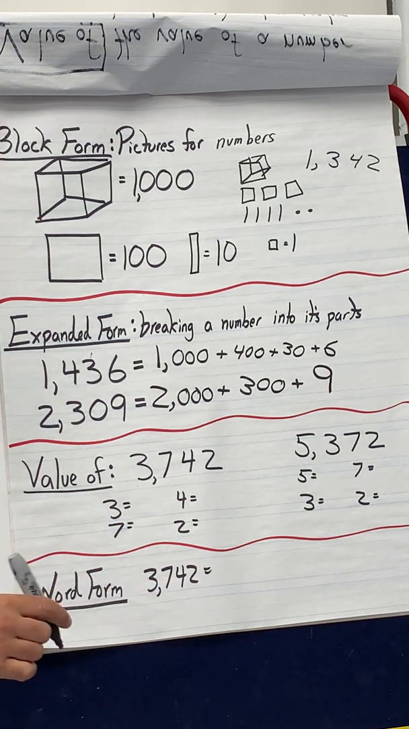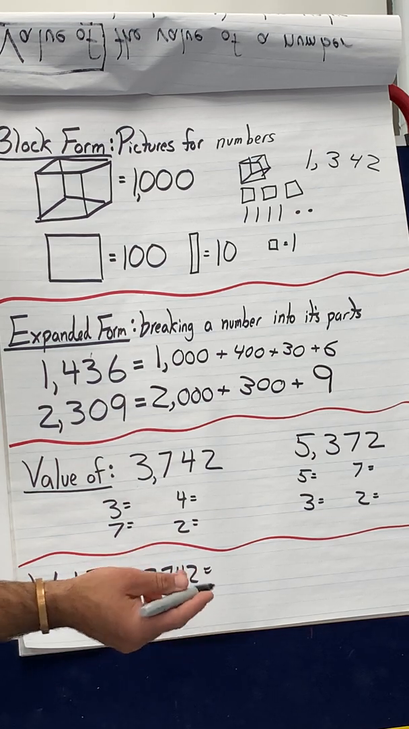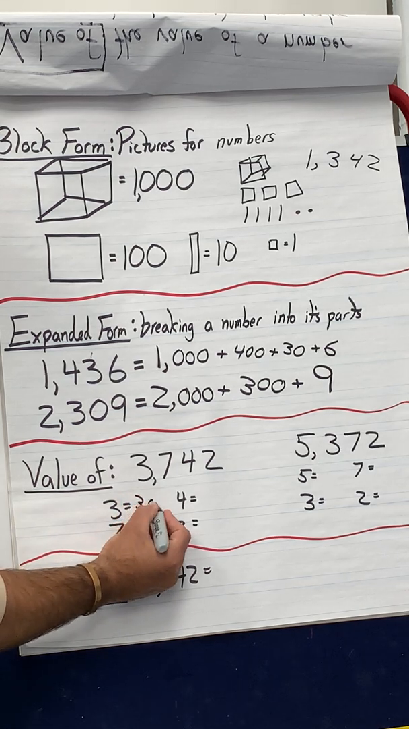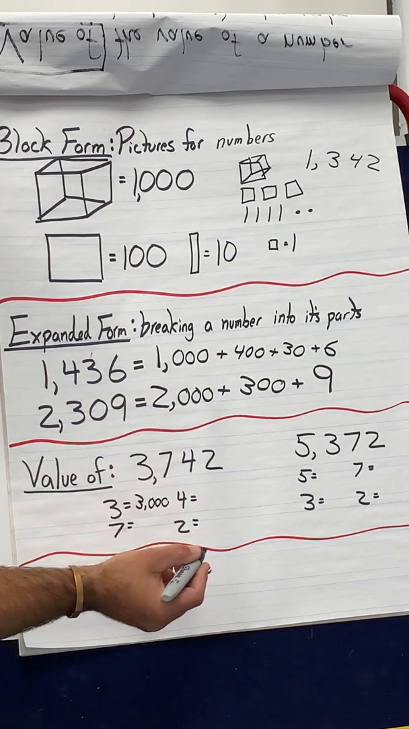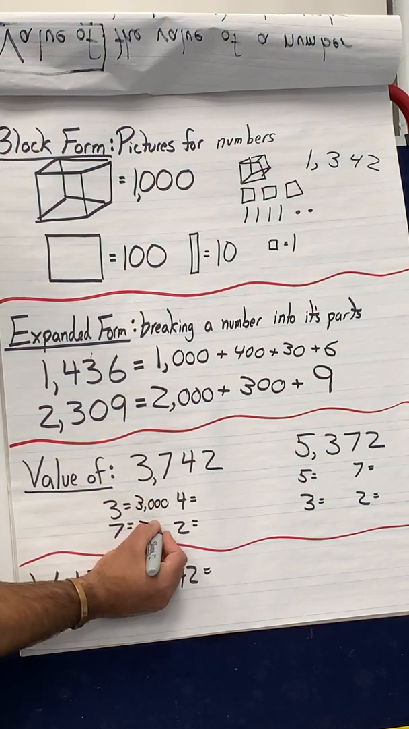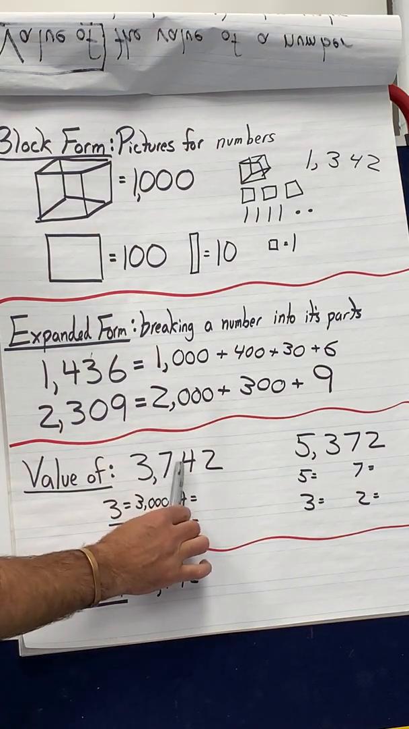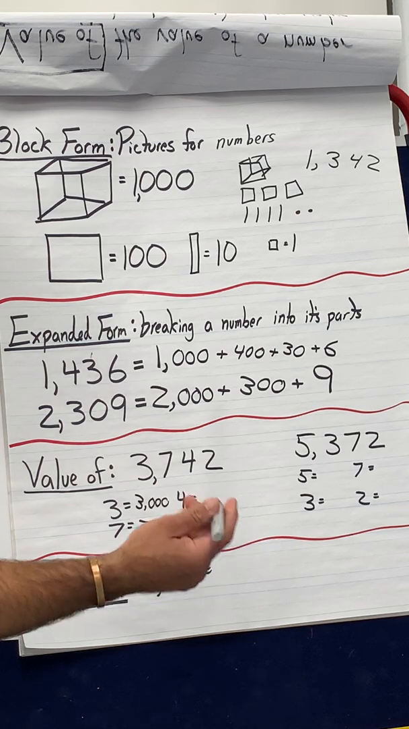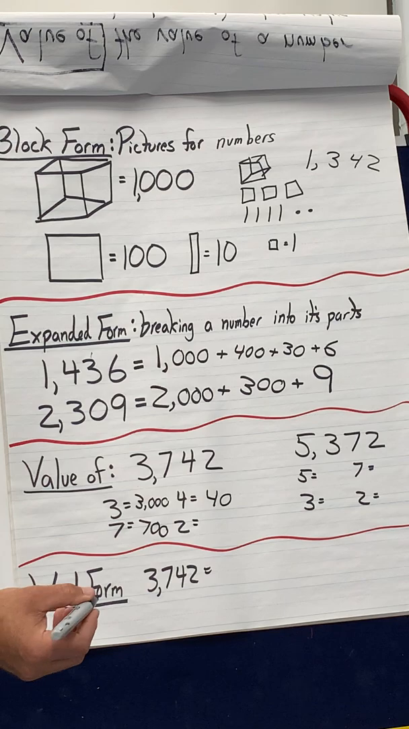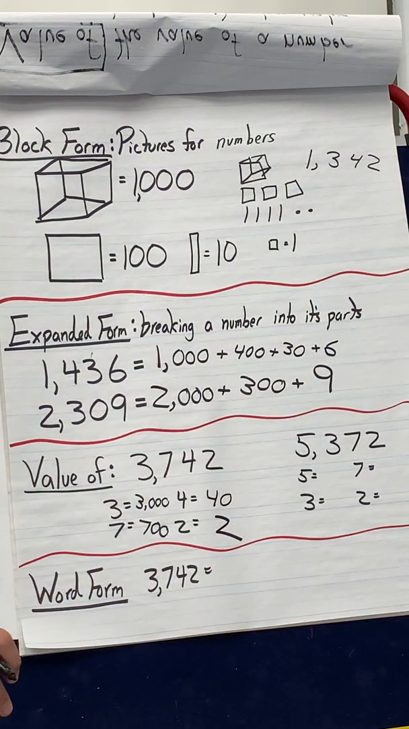Value of, so I have 3,742. So what's the value of the 3? What's 3 what? Well, it's 3,000 because it's in the thousands. What's the 7? Well, the 7 is in the hundreds, so it's just 700. What's the 4? Well, 3,740, so it's just going to be 40. And the 2 is in the ones, so it's just going to be 2. Of course, 2 ones, just 2.